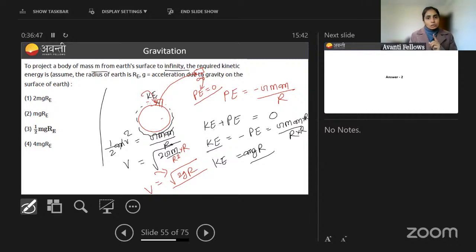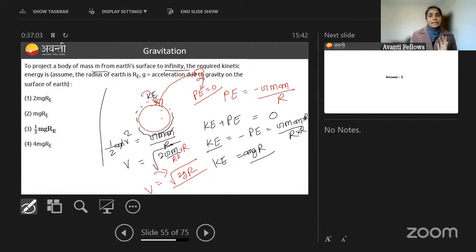So then you have to use the concept. Concept is what? Concept is write its initial energy. So how much extra energy you need to give? That much, which will make its total energy equal to 0. That's the concept. So that is the concept you have to use.